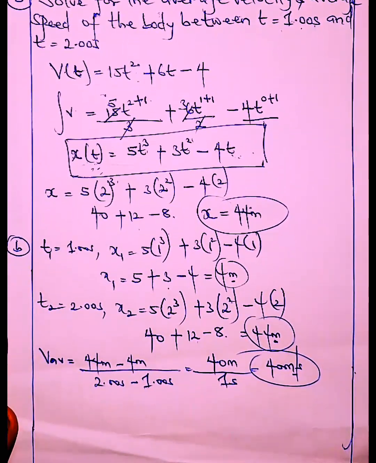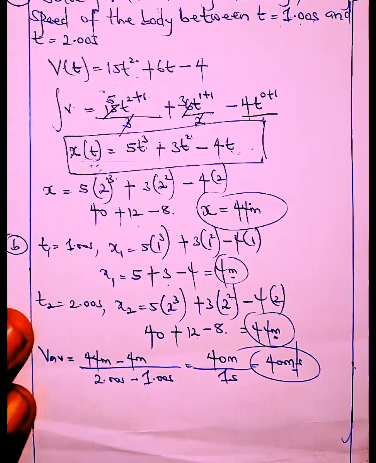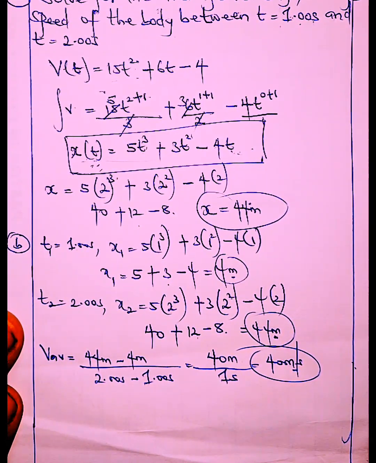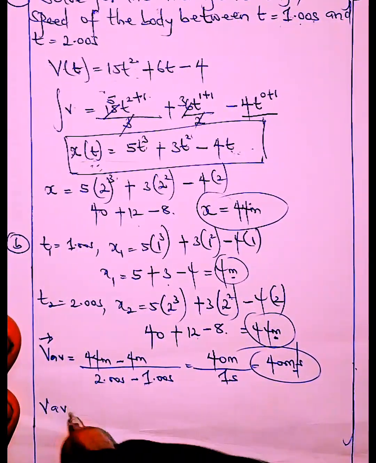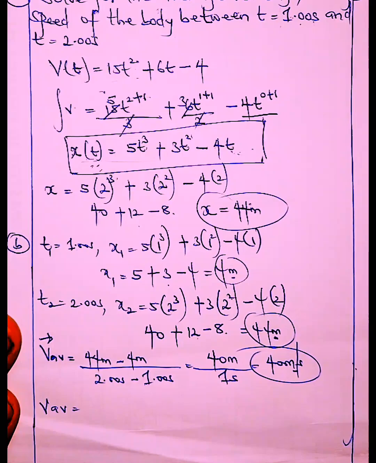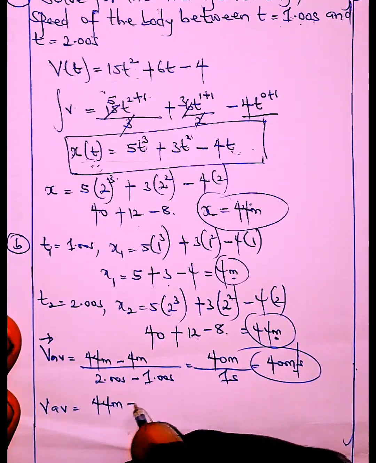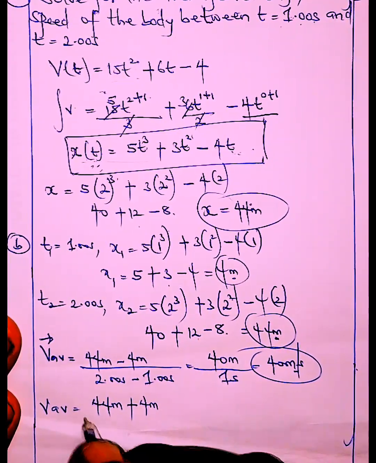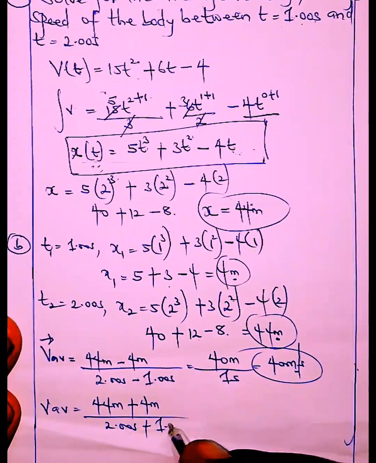So the next thing we're going to do right now is solve for the very last step, which is the average speed. So how do we get the average speed? Don't forget, total distance over total time taken. So what's the total distance? 44 meter plus 4 meter over 2 seconds plus 1 second.